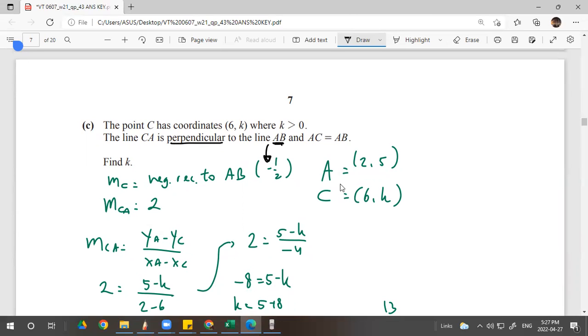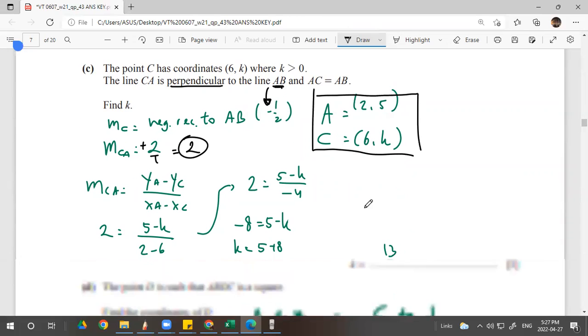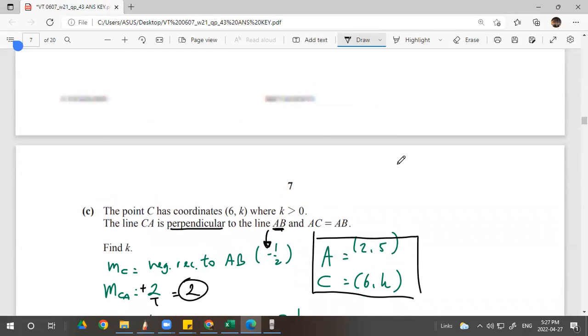And what is the negative reciprocal? You just switch and then minus it. Minus of minus is positive. 1 over 2 becomes 2 over 1, right? So it becomes 2. And the gradient is MCA, right? YA minus YC over XA minus XC. So this is the A that I already wrote down; I rewrite it one more time because I don't have to go up like this, wasting time.